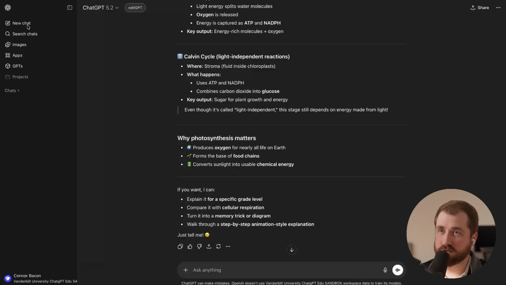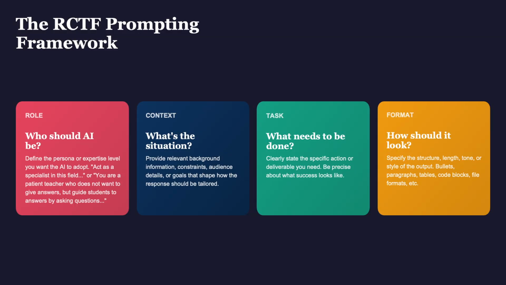This is where the RCTF framework is going to come in. This stands for role, context, task, and format. In this framework, the R stands for role. Who should the AI be? Define the persona or expertise level you want the AI to adopt. So, act as a specialist in this field, or you're a patient teacher who does not want to give answers but guide students to answers by asking questions.